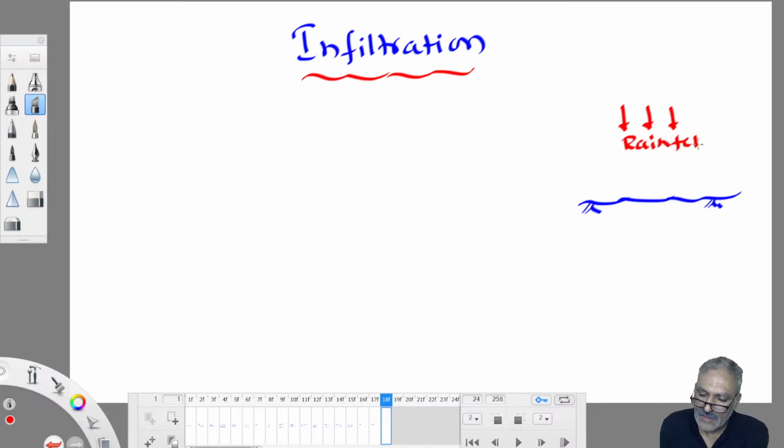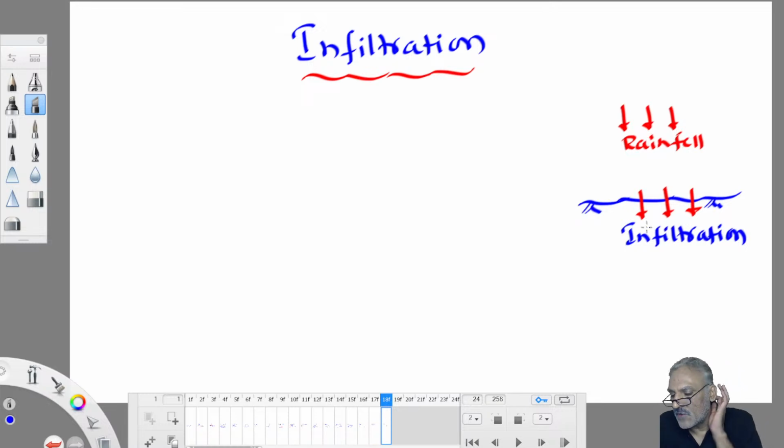Then what happens? The first loss it experiences: some water soaks into the ground and is absorbed by the ground. That is called infiltration. Water getting into the ground is called infiltration. Why does it get into the ground? Because this ground is deficient of moisture. When the ground is exposed to the sun, all of the water present in the ground evaporates. Therefore, the pore space of the ground is completely devoid of water. To fill those pore spaces with water, the soil starts absorbing water.